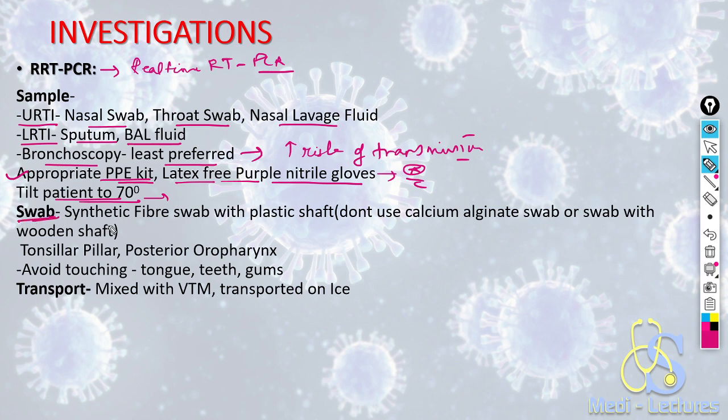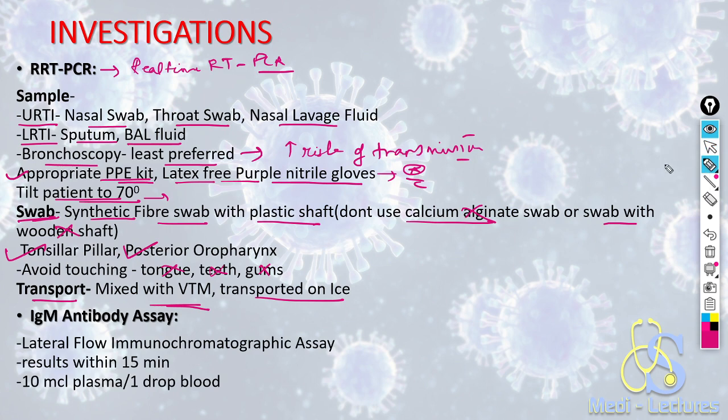What is the swab used? We have to use a synthetic fiber swab having a plastic shaft. Do not use calcium alginate swab or swab with wooden shaft. From where we have to take the sample, we have to touch the tonsillar pillar and posterior oropharynx. Avoid touching tongue, teeth and gums. How will we transport the sample? The sample is immediately mixed with viral transport media in the RT-PCR vials, and it should be transported on ice.